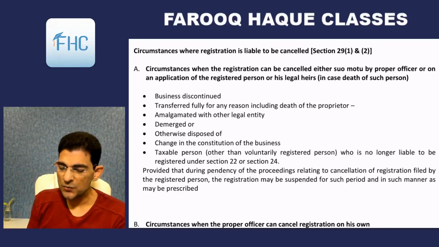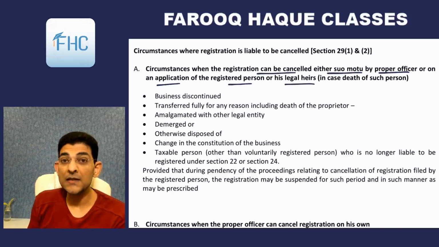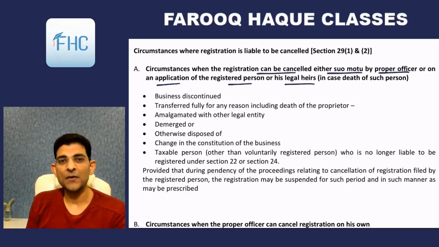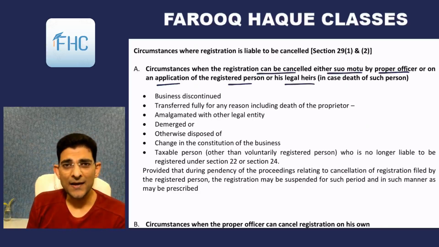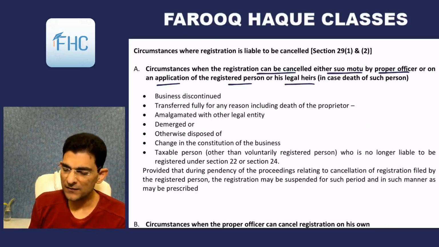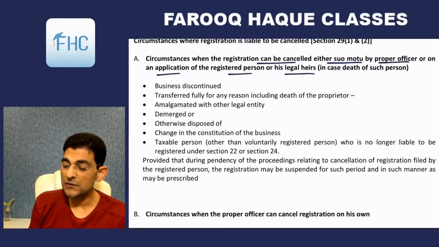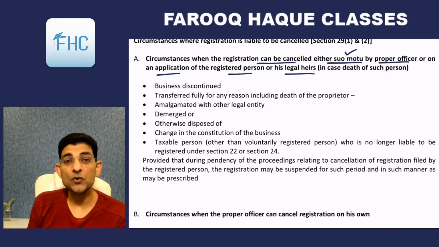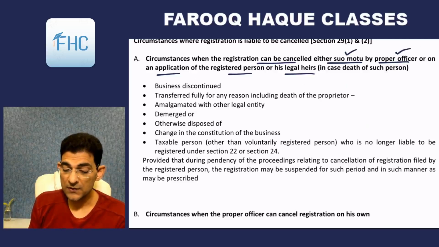So the first one is the circumstances where the registration can be cancelled either suo motu by the proper officer or on application of the registered person or his legal heirs, in case of death of the person. If the registered person has died and his legal heirs do not want to continue the business, they can go for cancellation. Or it can be cancelled suo motu, which means on his own by the proper officer also. So what are the circumstances?